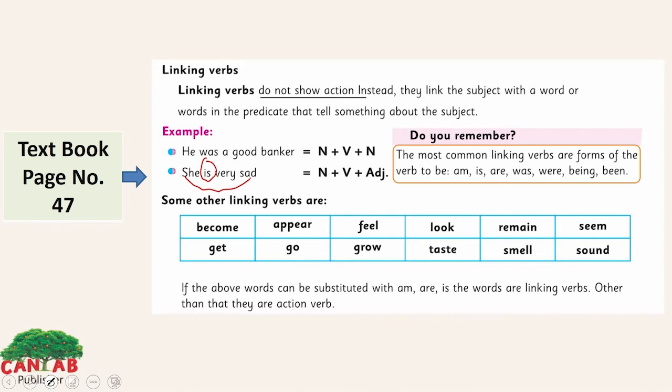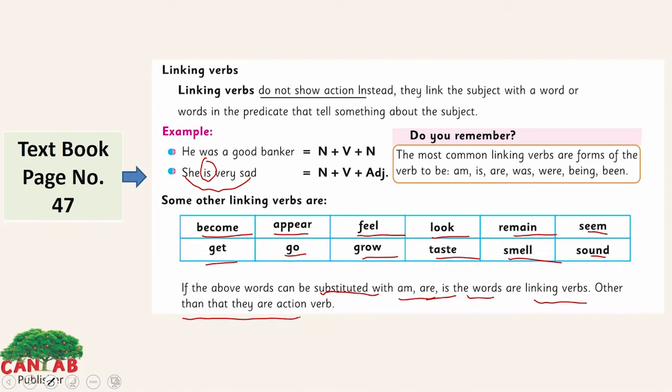Some other linking verbs are become, appear, feel, look, remain, seem, catch, go, grow, taste, smell, sound. If the above words can be substituted with am, are, is, the words are linking verbs. Other than that, they are action verbs.